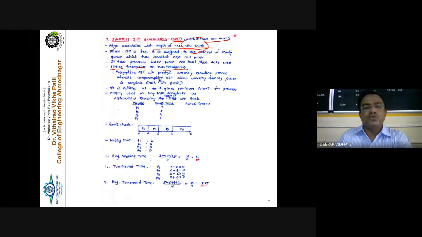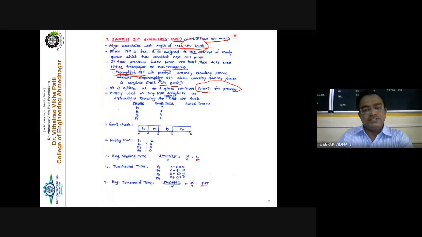So what does preemptive mean? Here we have two conditions to apply: first is SJF and second is preemptive. Preemptive SJF will preempt the currently executing process, whereas non-preemptive SJF allows the currently running process to finish its CPU burst. It is optimal as it gives minimum average waiting time. Compared to the other algorithms, this algorithm gives us minimum average waiting time and minimum average turnaround time. It is mostly used in the long-term scheduler.